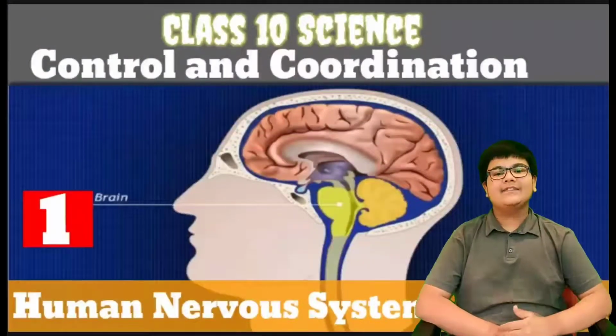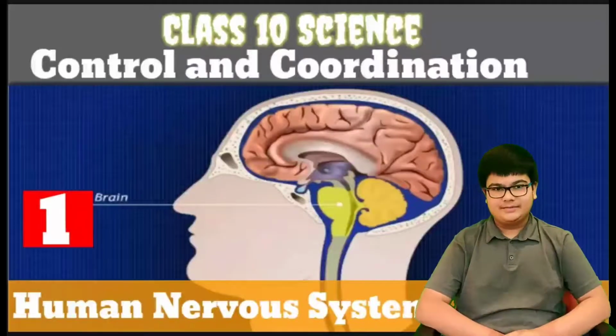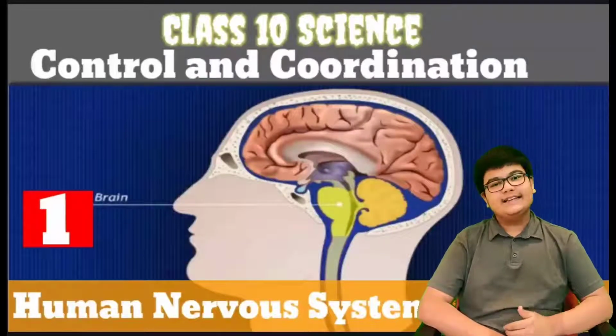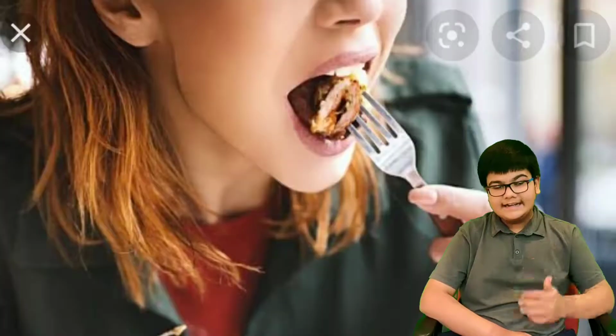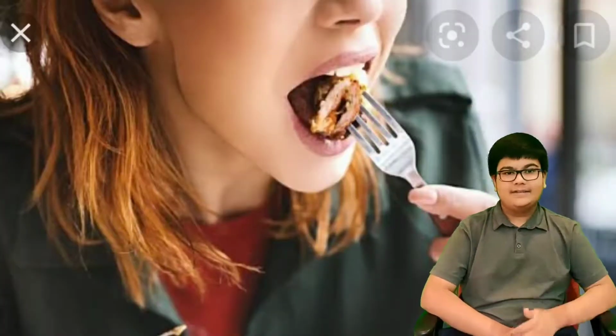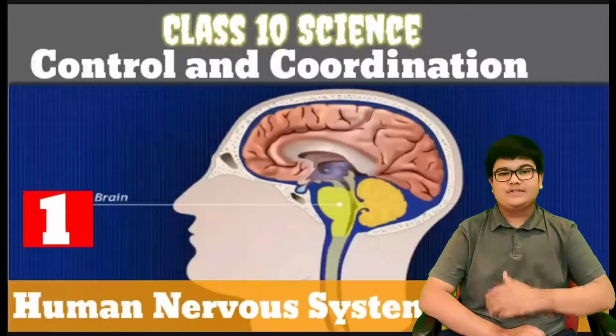Friends, let's start with Class 10 Science Chapter 7 Control and Coordination. So before starting, let me ask you a question. What controls all the activities of our day-to-day life such as walking, writing, sleeping, crying, laughing, eating, etc.? In this chapter, we shall learn the answers to all these questions.